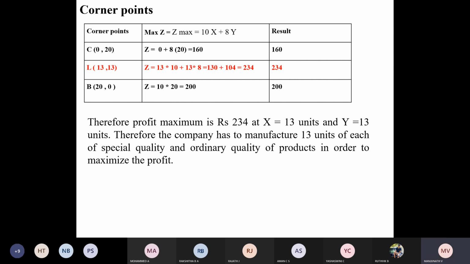This is Z maximum. 234 is the answer. Am I right? Are all my coordinates right? Are all my values right, or is there any difference? We are solving, sir.